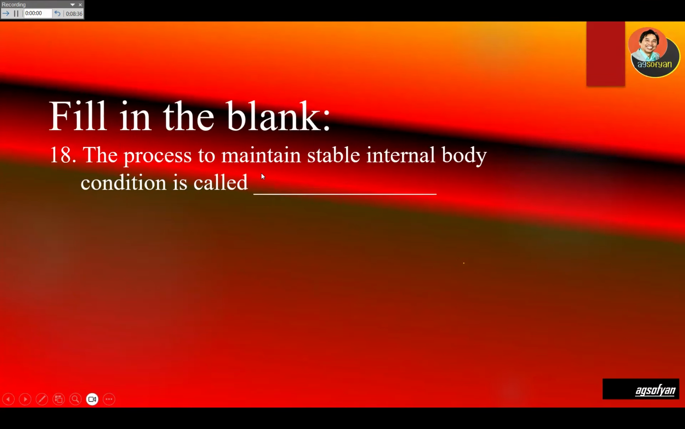The process to maintain stable internal body condition is called, maintaining stable internal body condition within normal range. For example, the body temperature is controlled between 95 to 99. This is what we call homeostasis. Homo means the same, stasis means condition. Stable body condition, homeostasis.